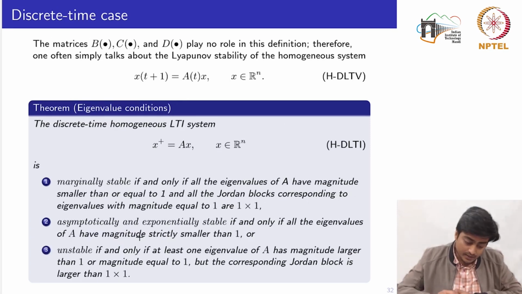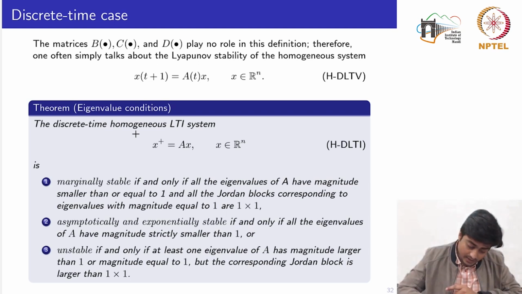Again, the B, C, D matrices play no role in this definition, so we will mostly speak about the stability of the homogeneous system, that is, without considering the input. For the continuous time system we studied two tests to determine the stability. One is the eigenvalue test and the other is the Lyapunov test.